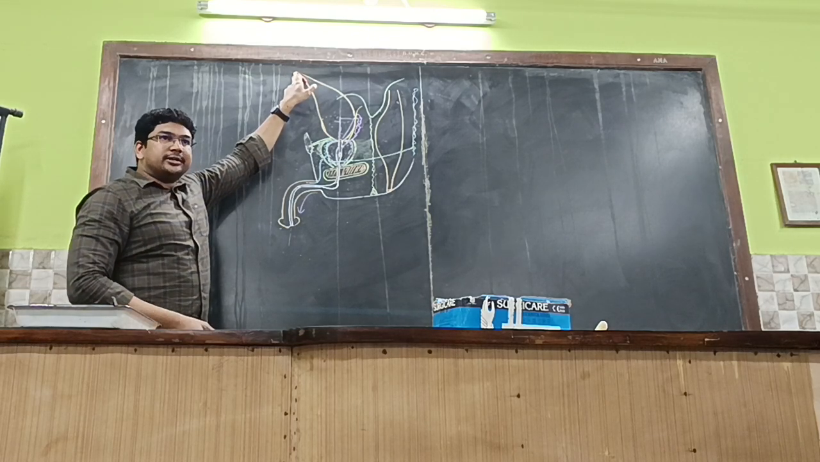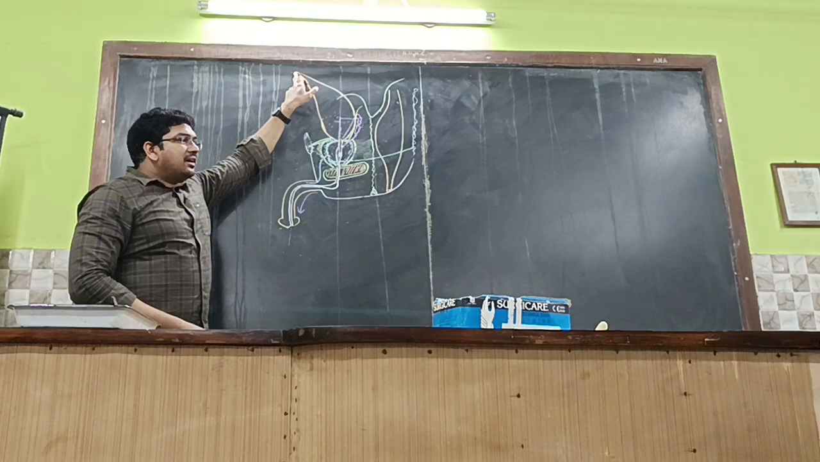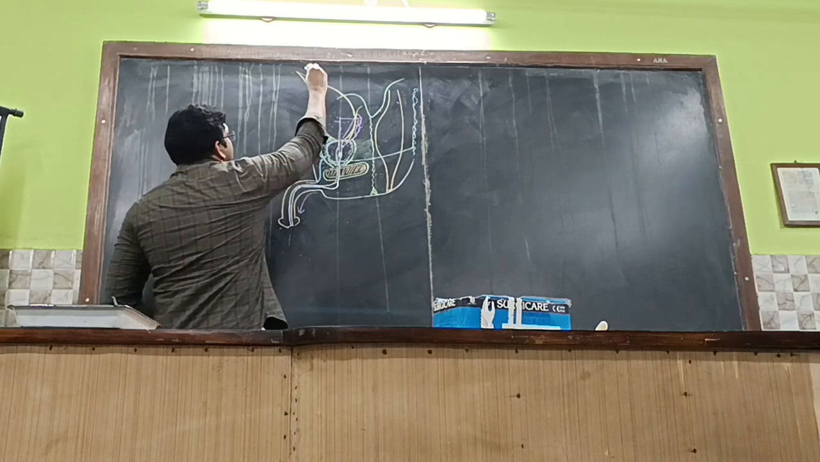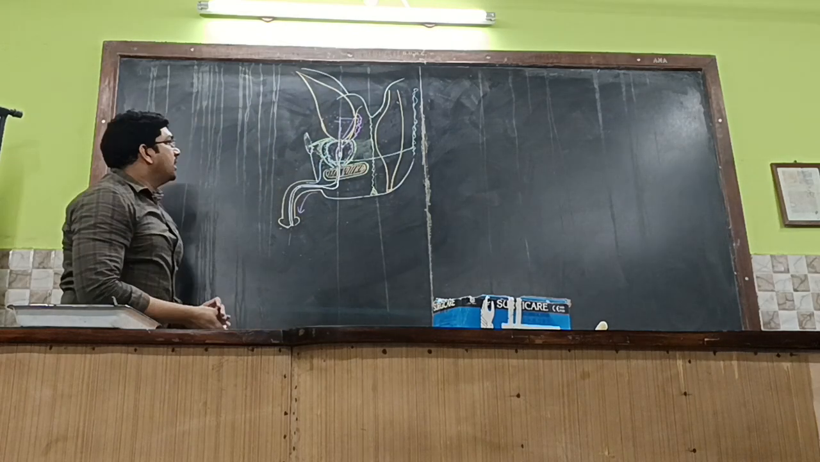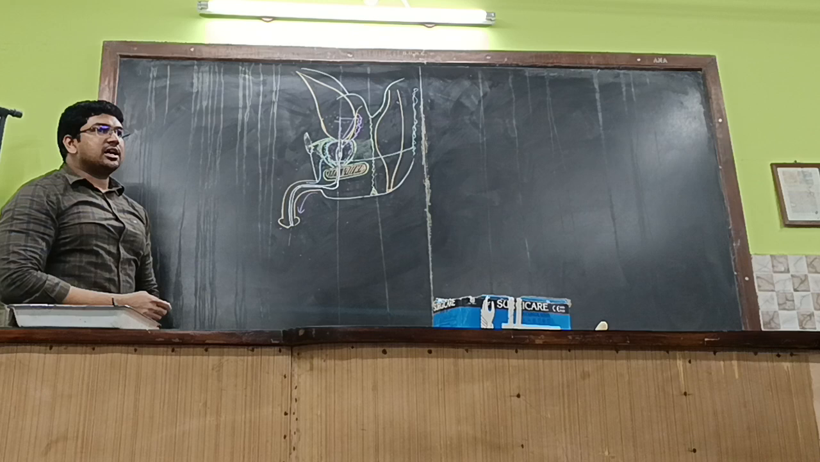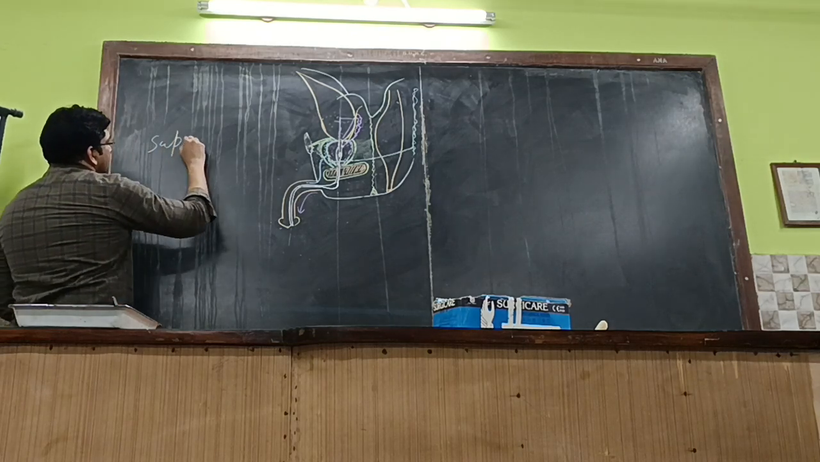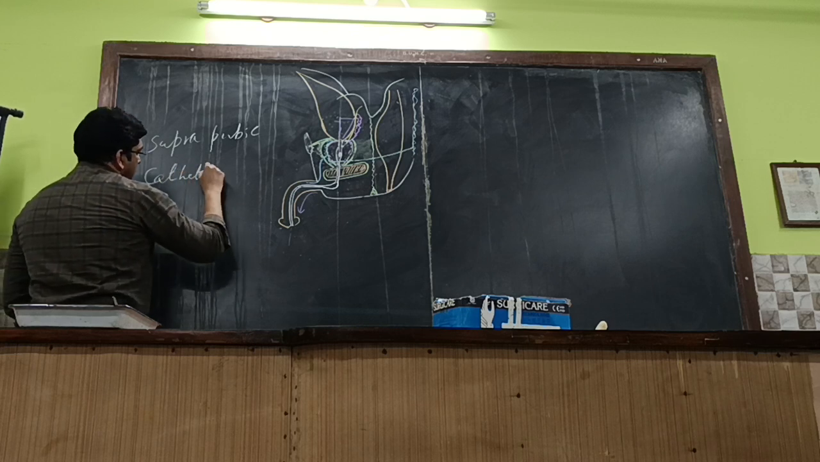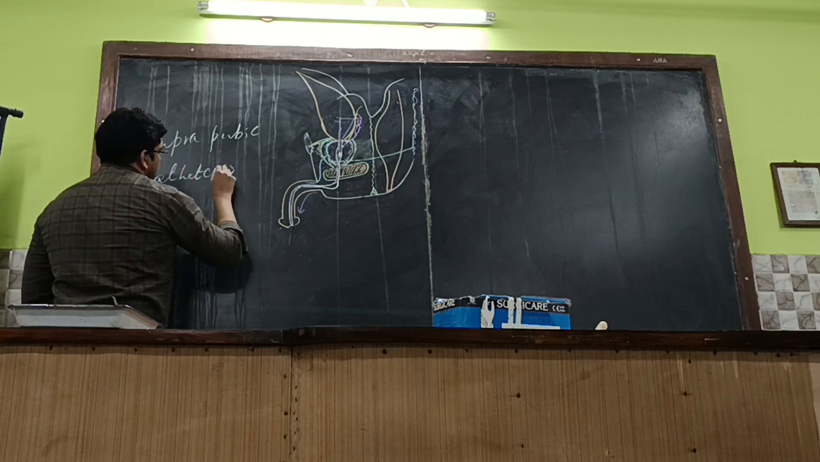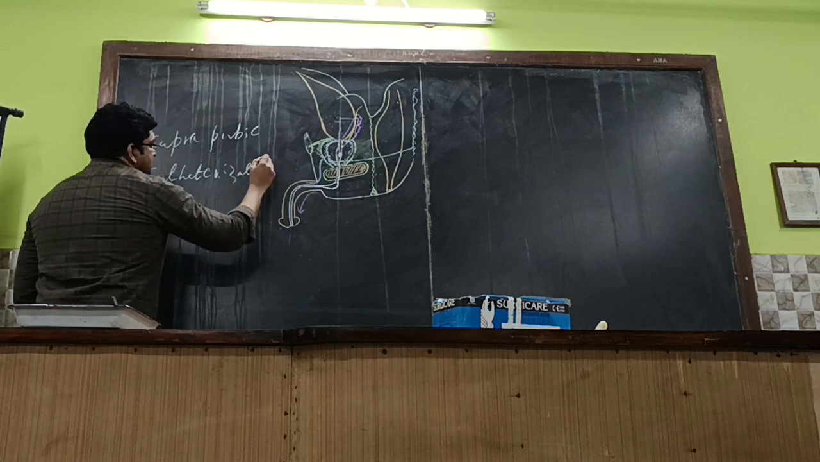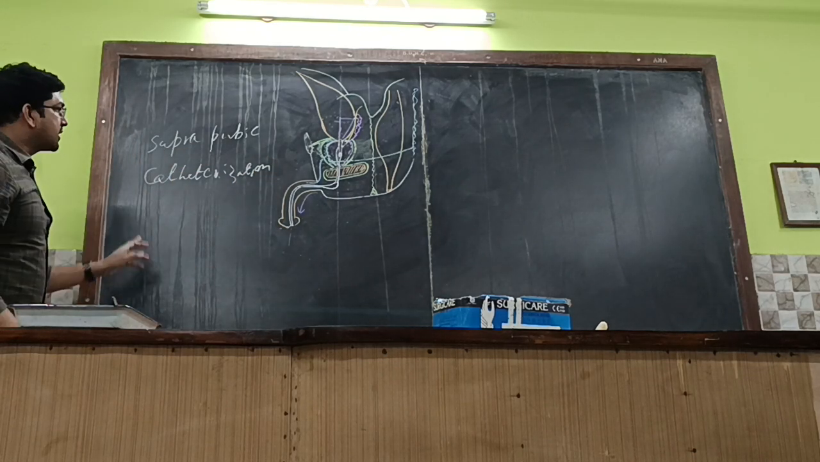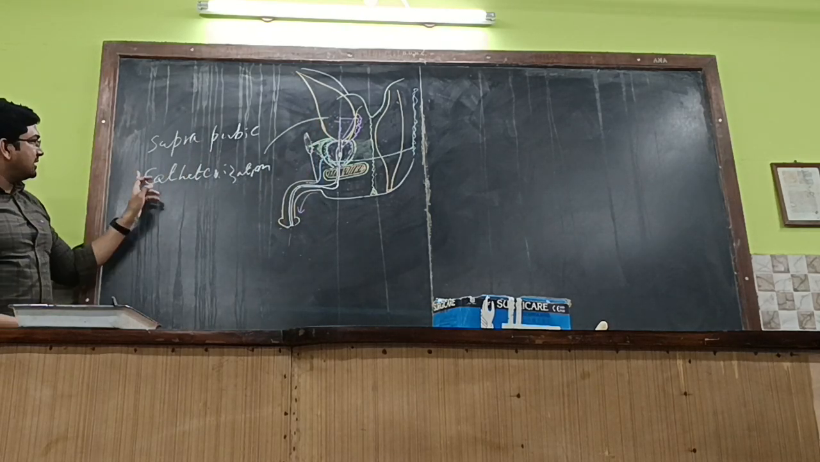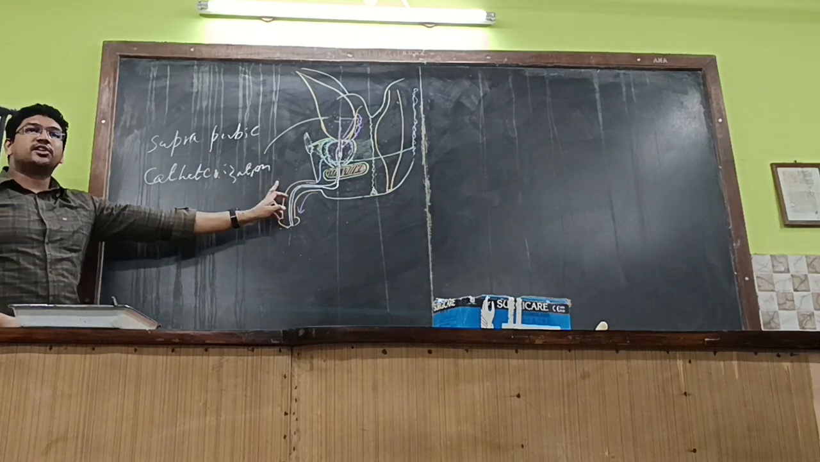Subperitoneal or intraperitoneal? Subperitoneal, below the peritoneum. So the peritoneum will be going over here in this manner. Okay, so how will you put the catheter? There is a term called suprapubic catheterization. You can put the tube directly into the urinary bladder above the pubis. That is called suprapubic catheterization.